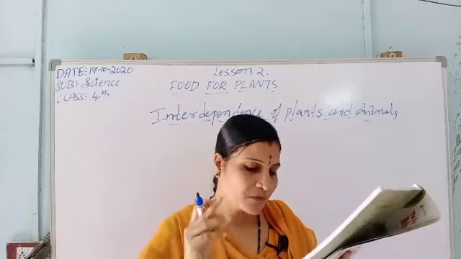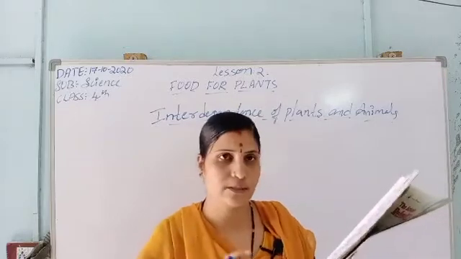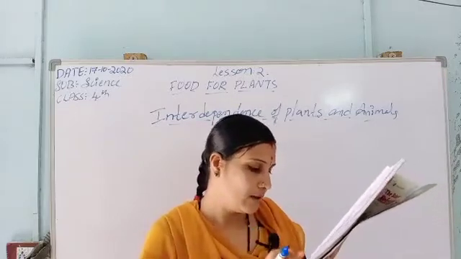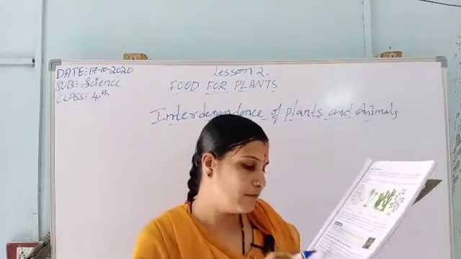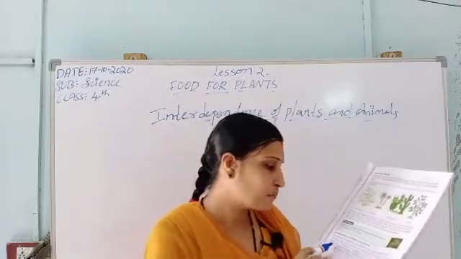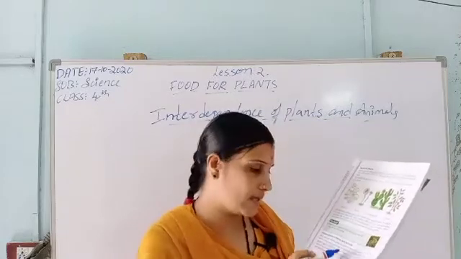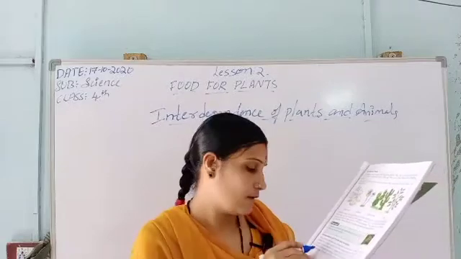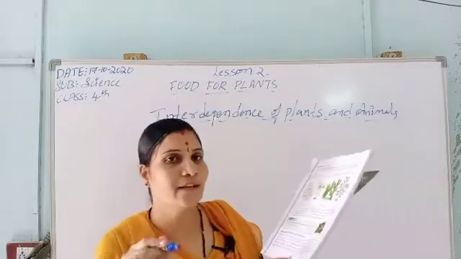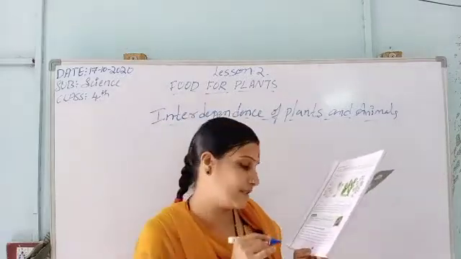So animals breathe in oxygen and breathe out carbon dioxide, which plants need for photosynthesis.